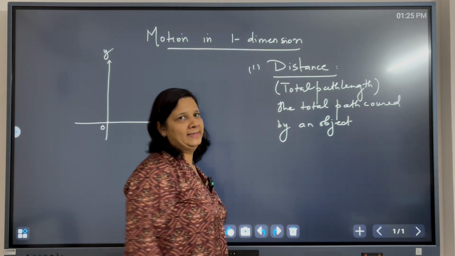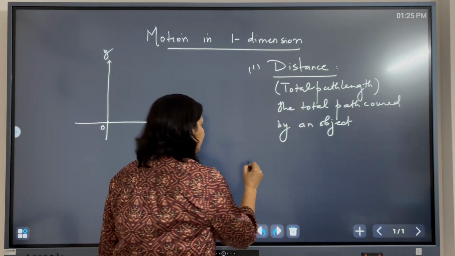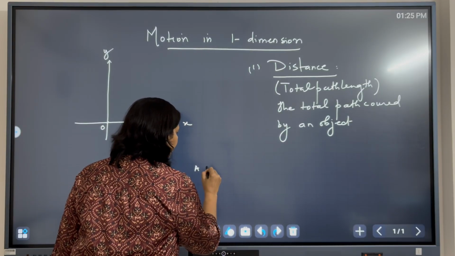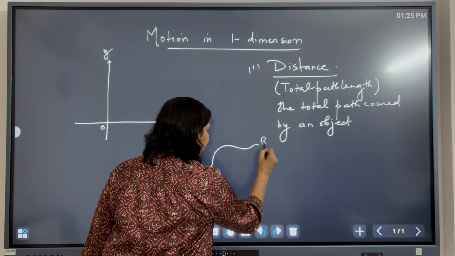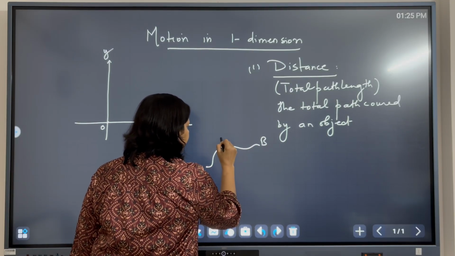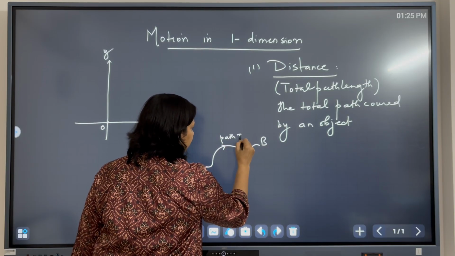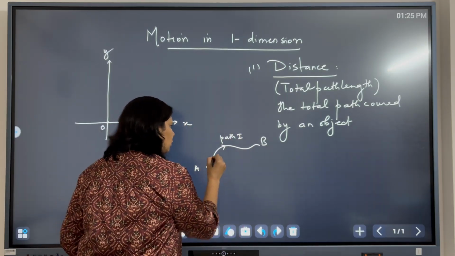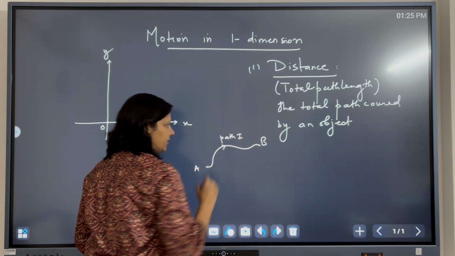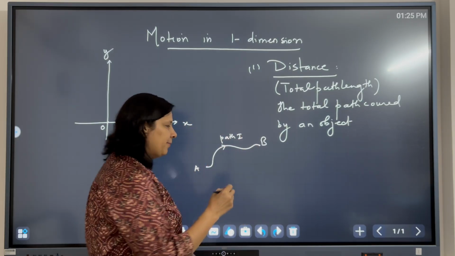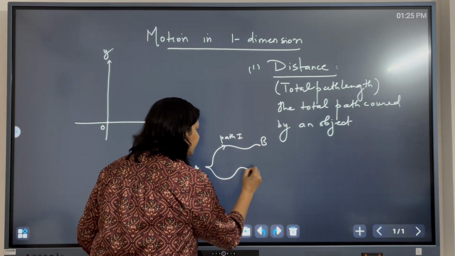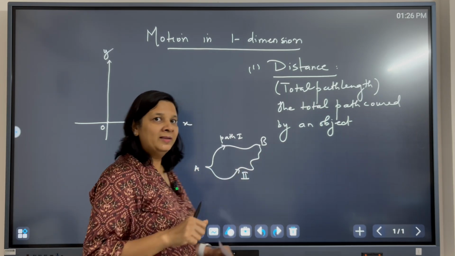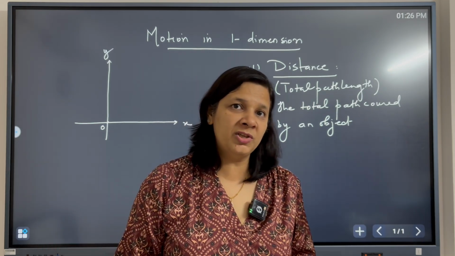is called distance. For example, if an object moves from point A to point B through this path, this is path 1. Then what will be the distance covered by the object? It will be the total path covered by the object. But if the object takes another path, path 2, then will the distance remain the same or change?